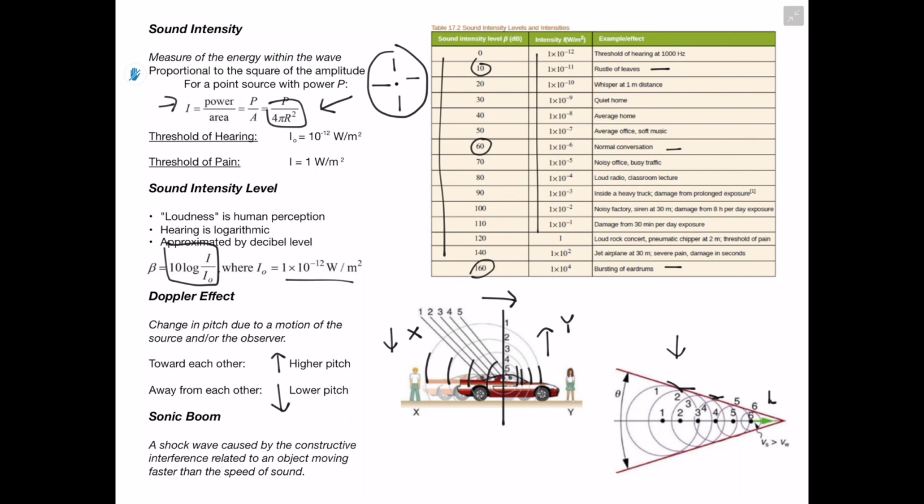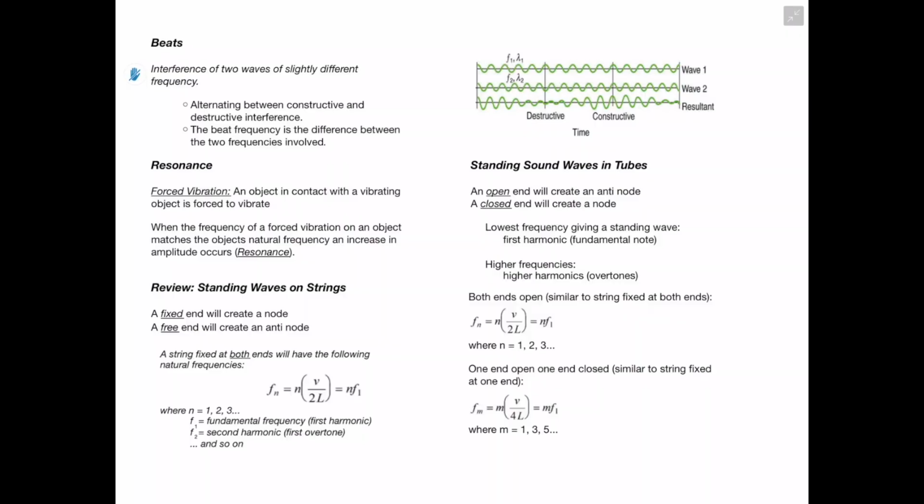We can see examples of this with certain airplanes which can fly faster than the speed of sound, which is why that's not allowed over neighborhoods in such areas, because this shock wave is strong enough to break windows and things like that. So this is caused by the constructive interference that occurs when the object is moving faster than the speed of sound. Alright, next we're going to be talking about beats, which is the interference of two waves of a slightly different frequency.